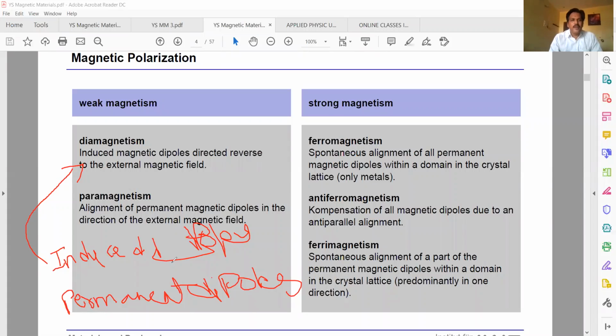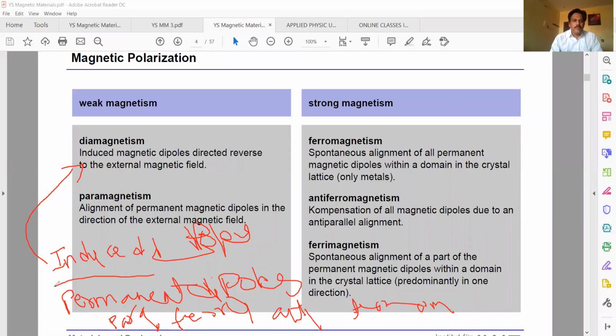By placing the material in an external magnetic field, some induced dipoles will come. Due to induced dipoles, the material shows magnetism. That's why they are called diamagnetic materials. Due to permanent dipoles, the magnetism comes, and that material may be paramagnetic, ferromagnetic, antiferromagnetic, or ferrimagnetic.